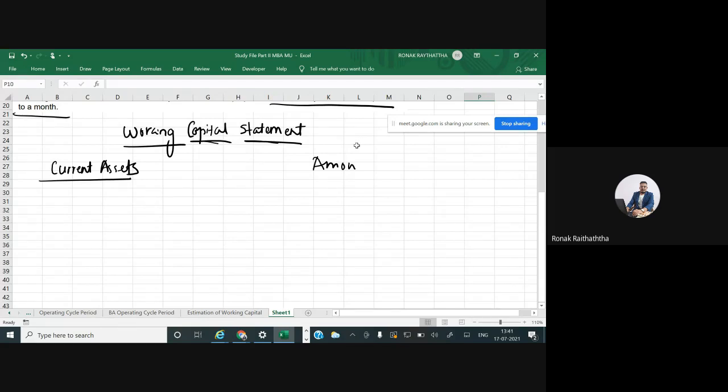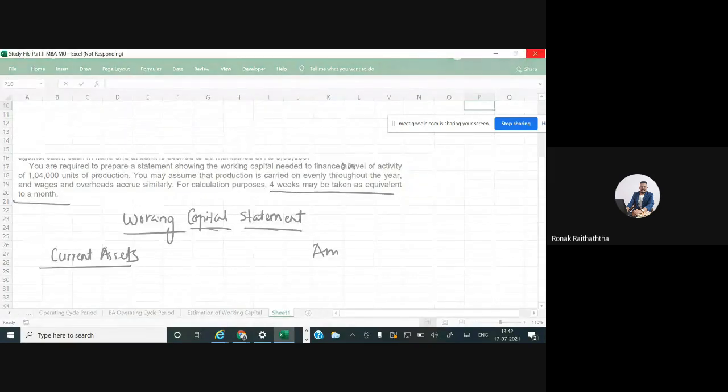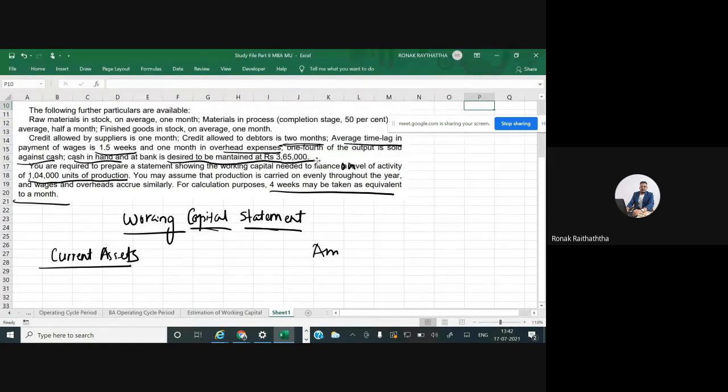Just a second. Again, the Excel file is hanged. Just give me 30 seconds, please. Oh, started working. Thank you so much.